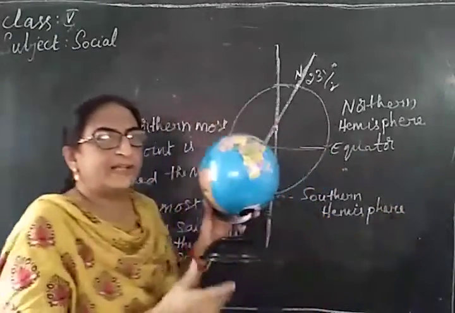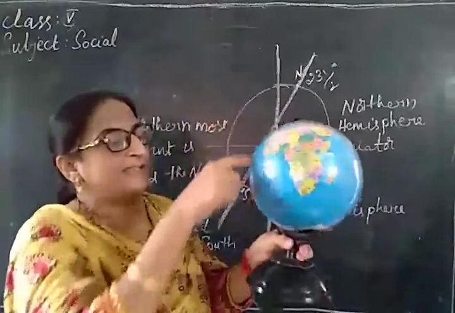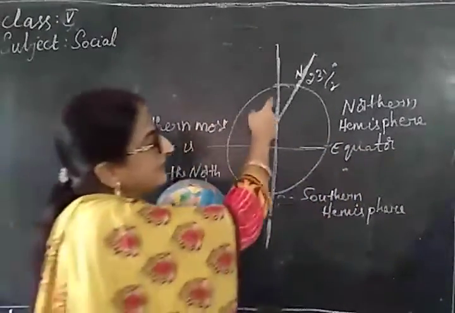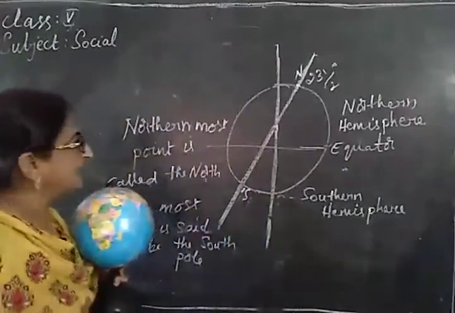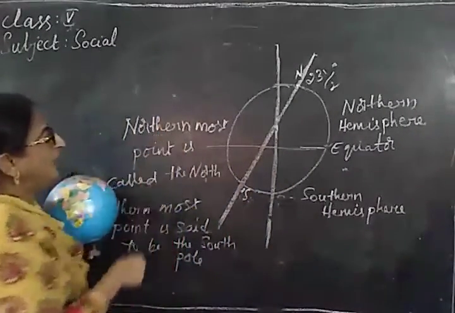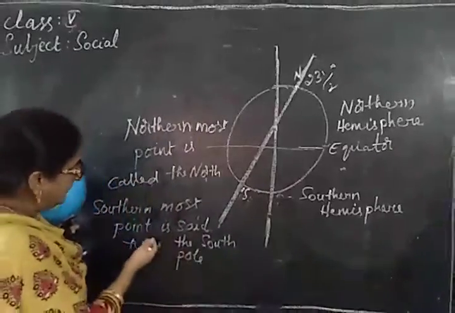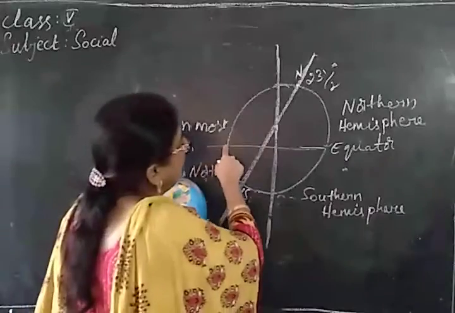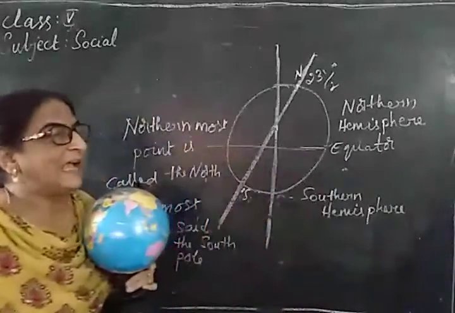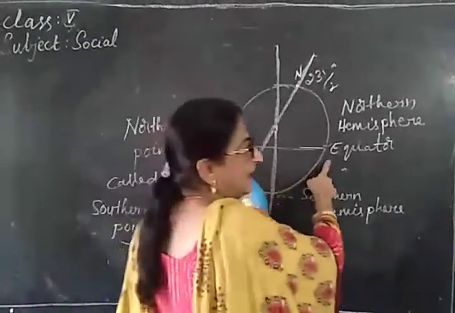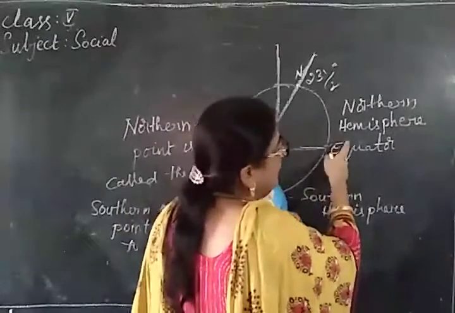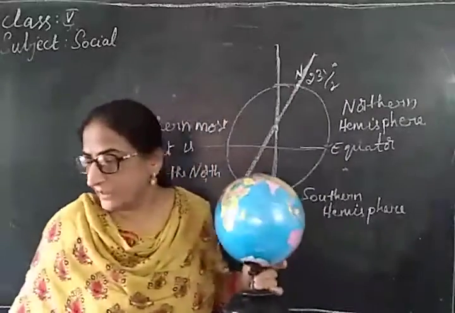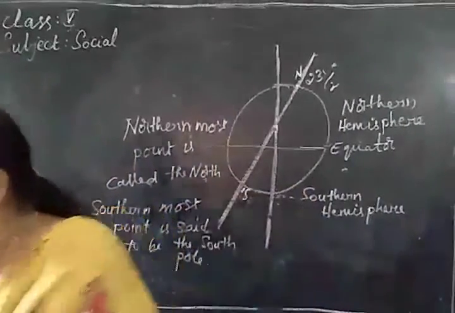So this earth rotates on an axis, on a line passing through the center of it. It is tilted at an angle of 23.5 degrees, and the northernmost point is called the North Pole and the southernmost point is said to be the South Pole, and through the middle of the globe one line passes and that line is said to be the equator, and this equator will divide the earth into 2 halves, the northern hemisphere and the southern hemisphere. So this is all about the model of the earth.